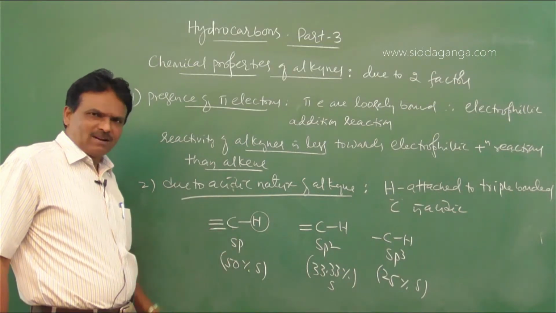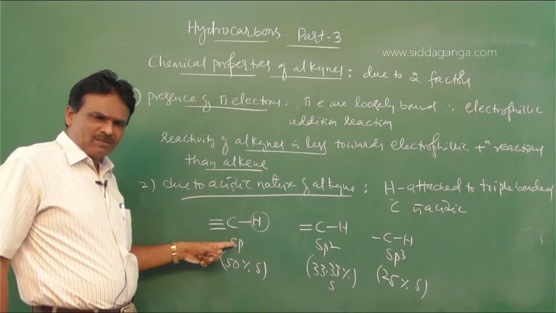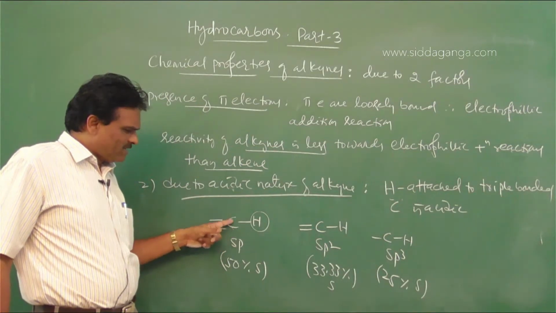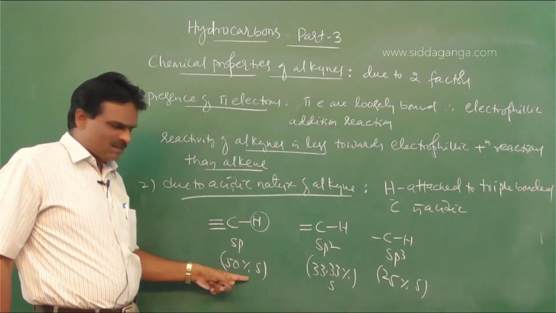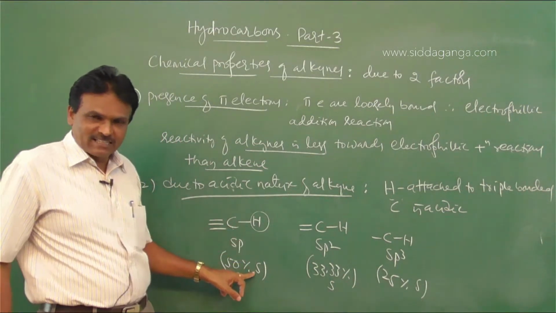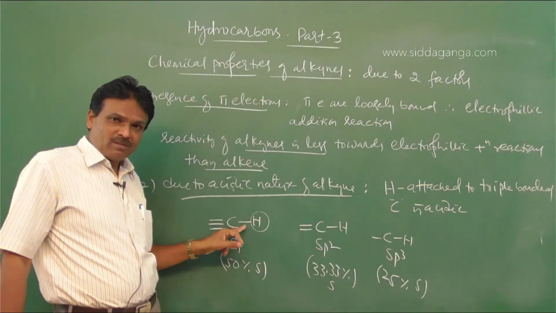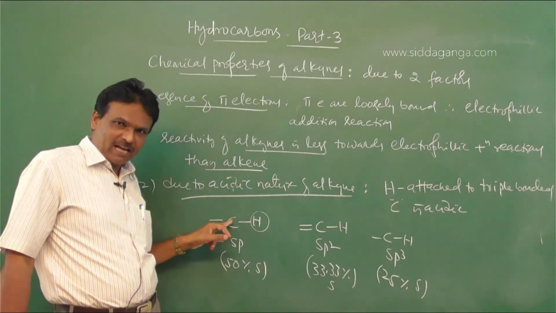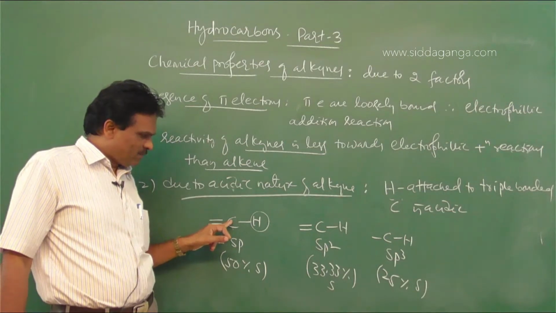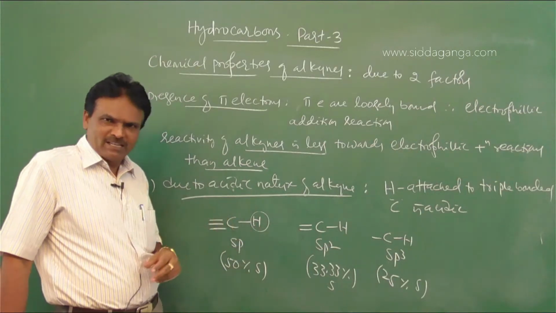The acidic nature of alkyne is due to the sp hybridized state of carbon atom, which has the highest percentage of S character. As the percentage of S character increases, the bonding electrons are strongly bound by the nucleus of carbon, so the tendency to lose H plus increases on treating with a base.